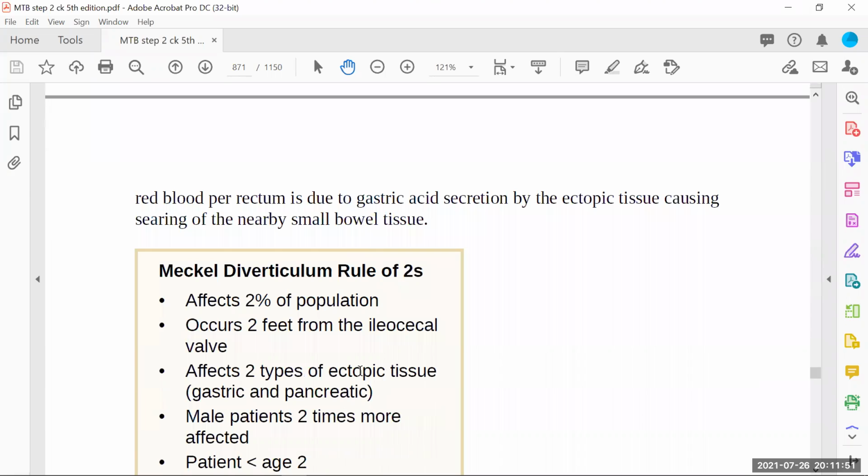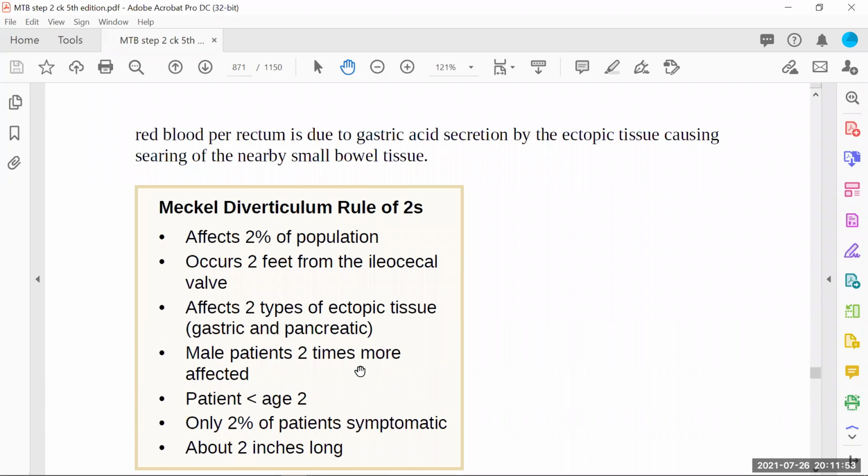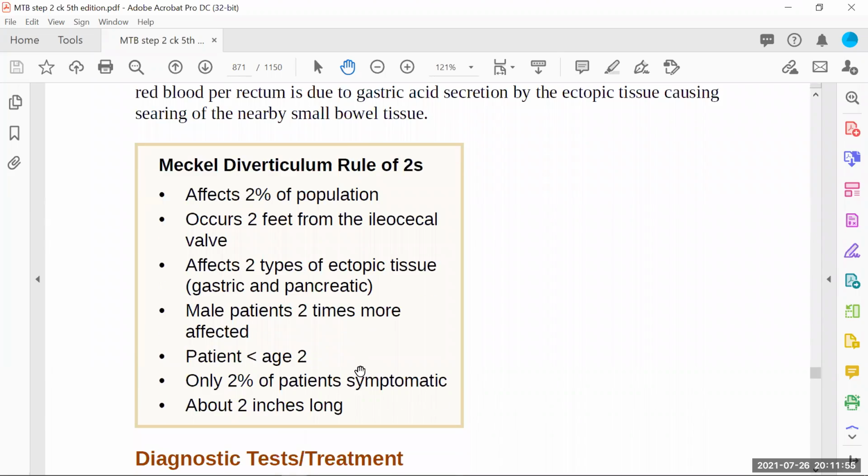Now, there are certain rules for Meckel's diverticulum. Most of the time, 2% of the population is involved. For our exam point of view, there are certain clues which will give you a hint that this is a case of diverticulum. For example, it occurs 2 feet from the ileocecal valve, and 2 types of ectopic tissue, gastric and pancreatic tissue, can be found in this diverticulum. Male patients are 2 times more affected.